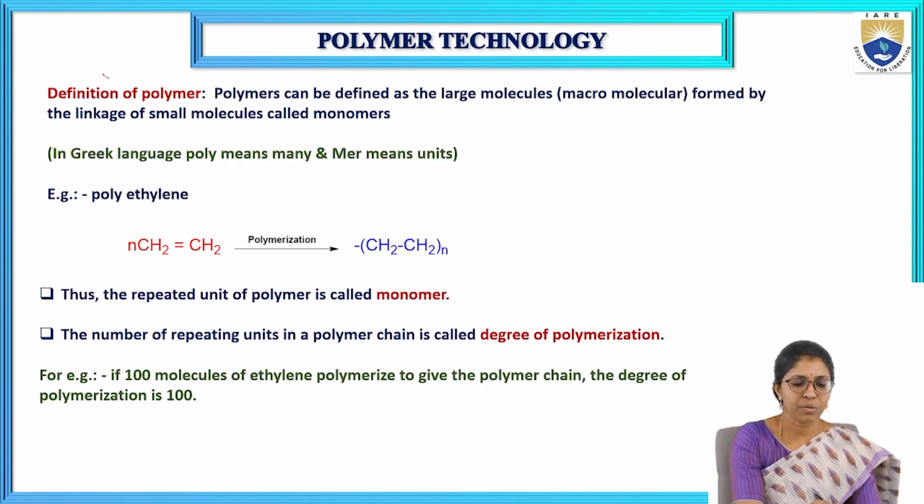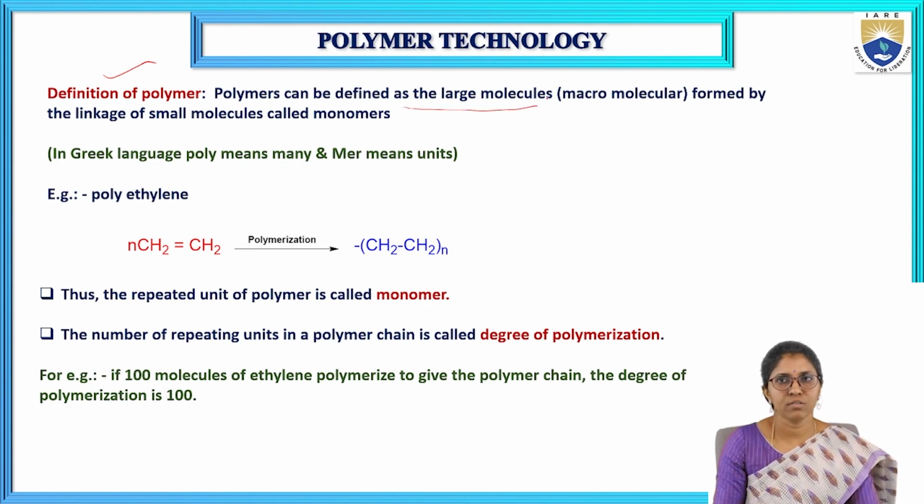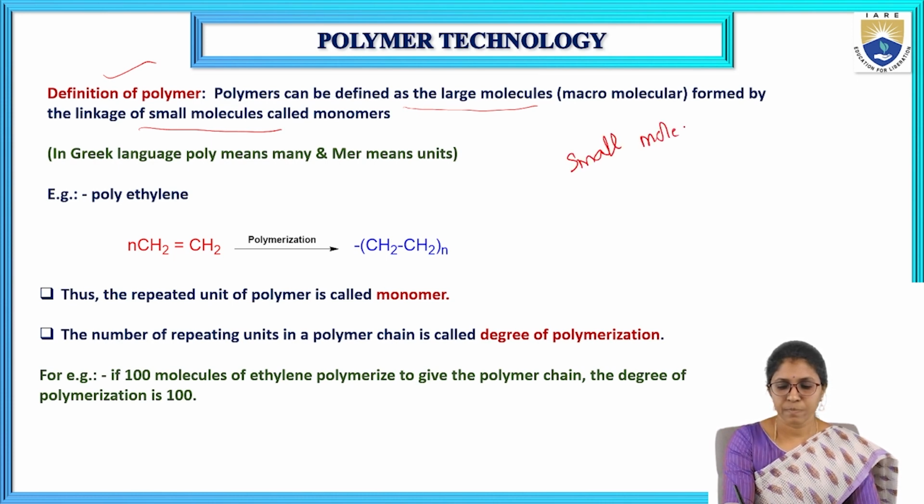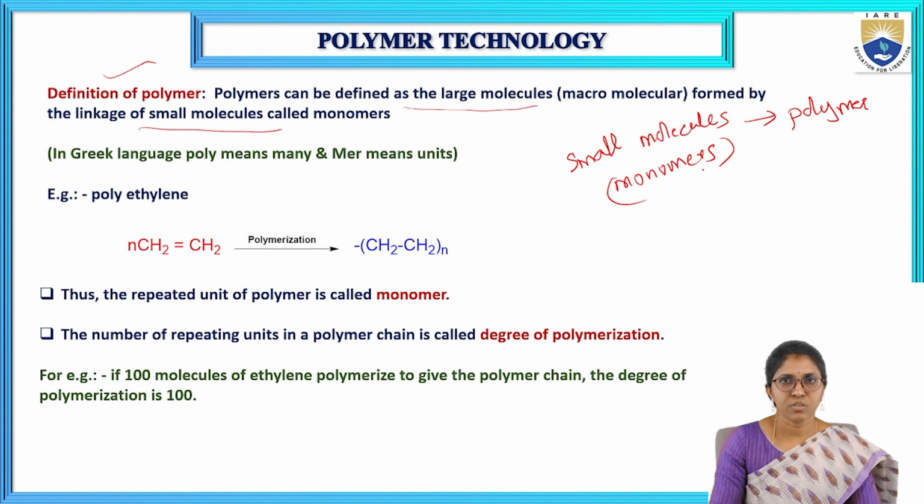Here is the definition of polymer. What is a polymer? A polymer can be defined as a large molecule formed by the linkage of small molecules. These small molecules are called monomers.